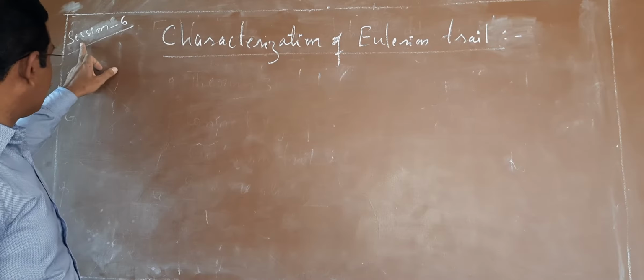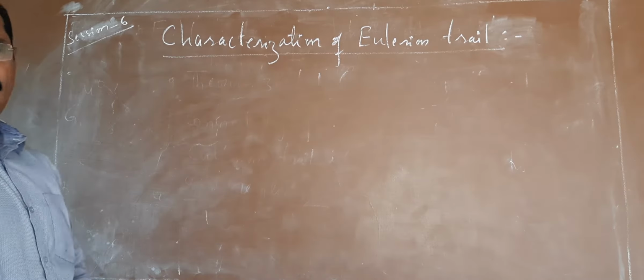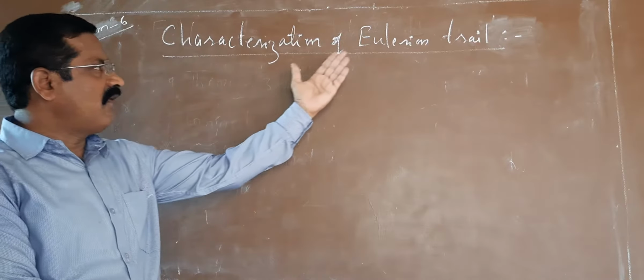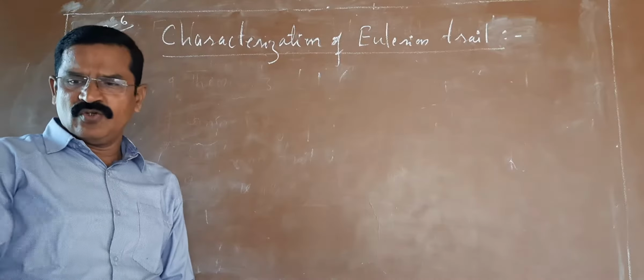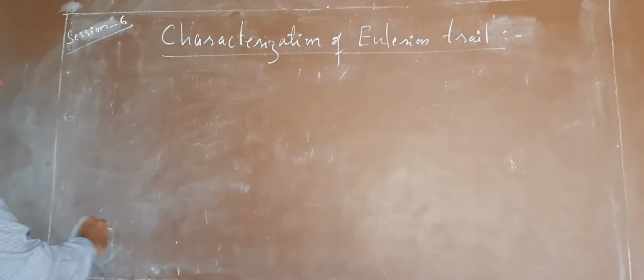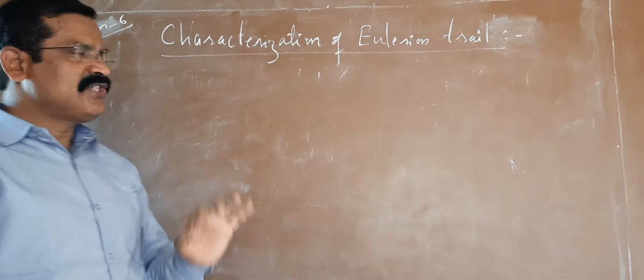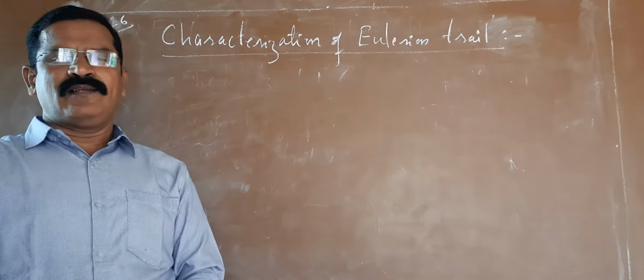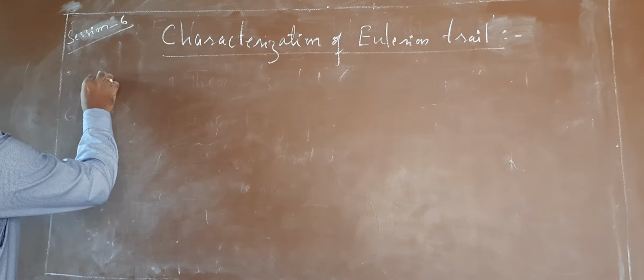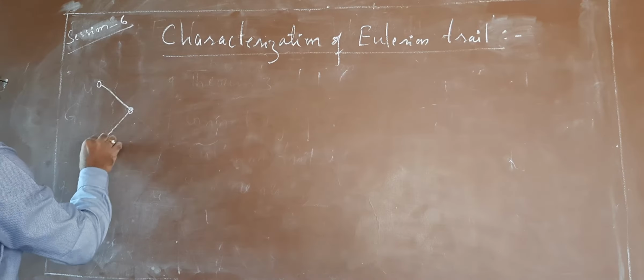Now, as far as the sixth session is concerned, today we are going to discuss a characterization of Eulerian trail. Let me recall what an Eulerian trail is. You know already, an Eulerian trail is an open trail containing all edges of the graph. For example, if I consider this as an example,